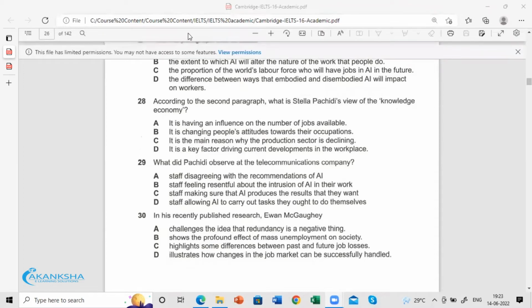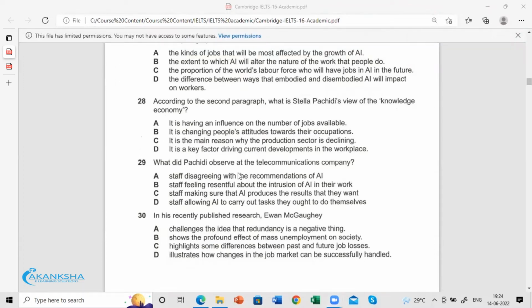Now 29. Here we see the question: what did Pechidi observe at the telecommunications company? So what is the keyword for us? Observe is the keyword for us. But you don't have to remember the name Pechidi, because she is the only person who is discussed in the paragraph.